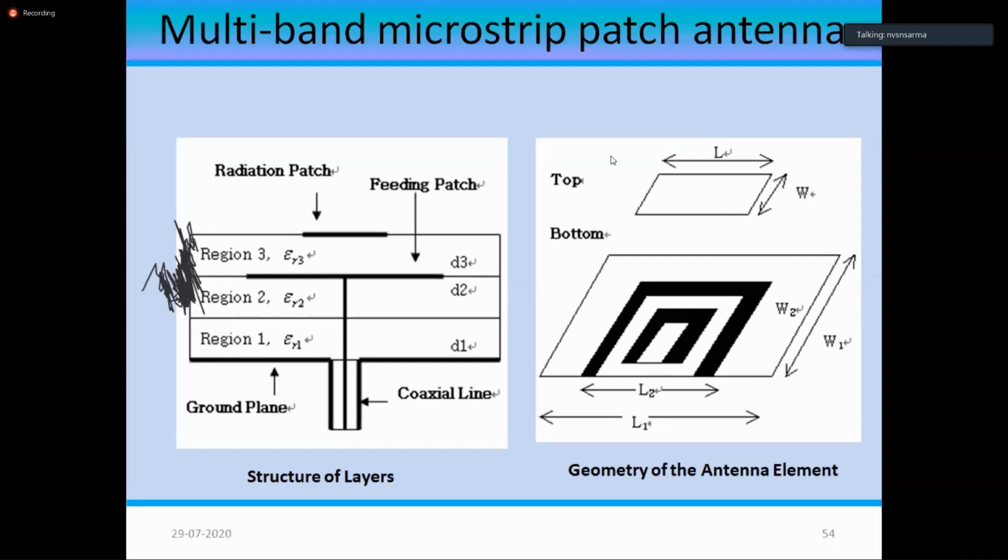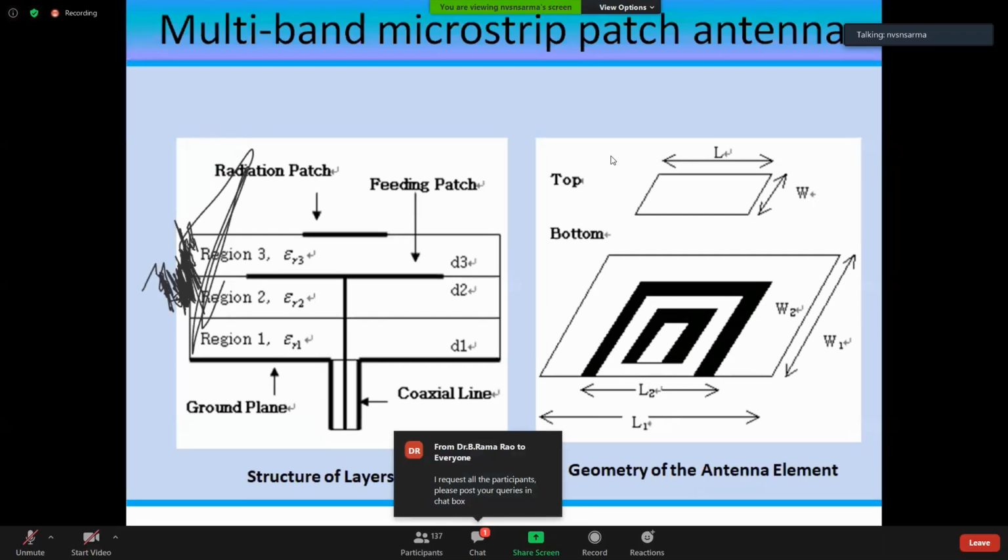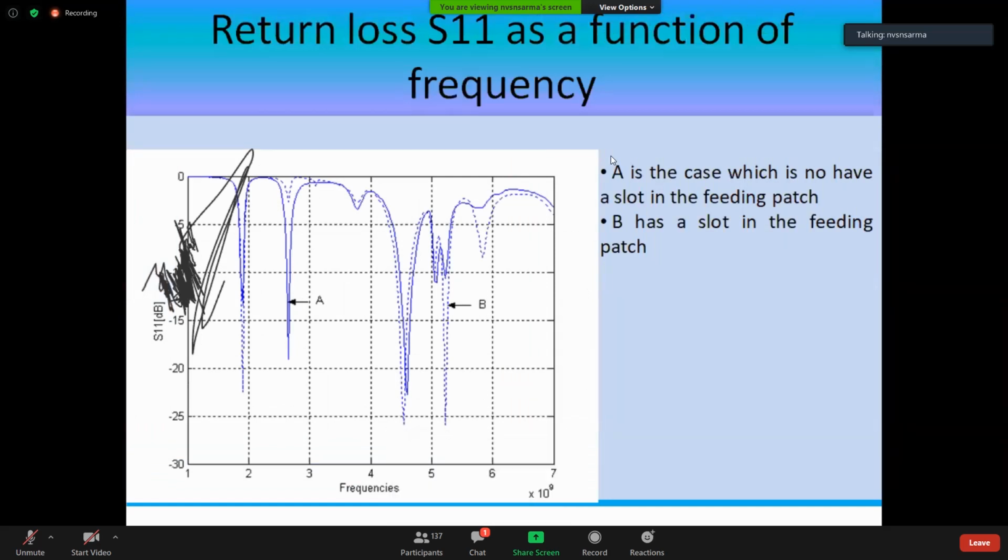Three different materials are used, and the feeding line is extended up to the epsilon R2 layer, and beyond that the radiating patch is capped, and we get the radiation. The structure of the layers is shown on the left hand side, and on the top surface is the radiating part. It is again two U-shaped patches we are using to get multi-band operation. So this is how the multi-band is obtained.